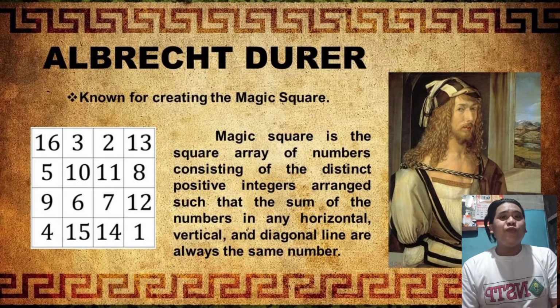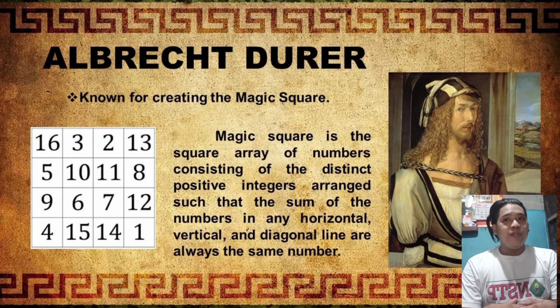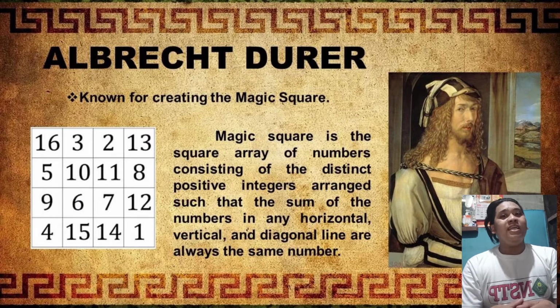So, he is known for creating the magic square. So, what is a magic square? A magic square is a square array of numbers consisting of distinct positive integers arranged such that the sum of any numbers in horizontal, vertical, and diagonal lines is always the same number.